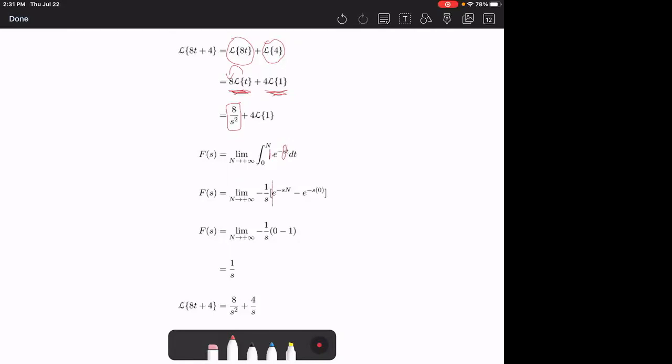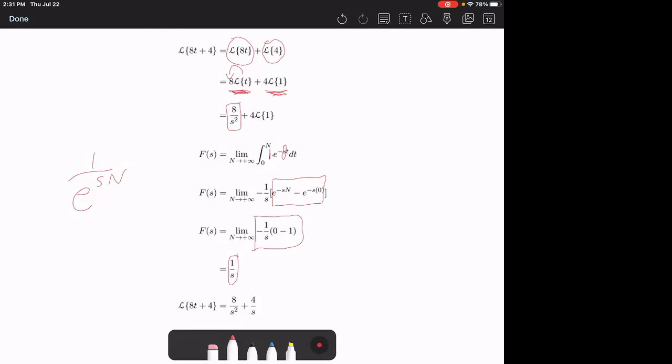Now, what is this value equal to? Well, e to the negative sn, we've been over this, that's just equal to 0, 1 over e to the sn as n approaches infinity. You're dividing by infinity, essentially, so it's 0. Minus e to the 0 is just 1. So we get negative 1 over s times negative 1 gives you positive 1 over s.